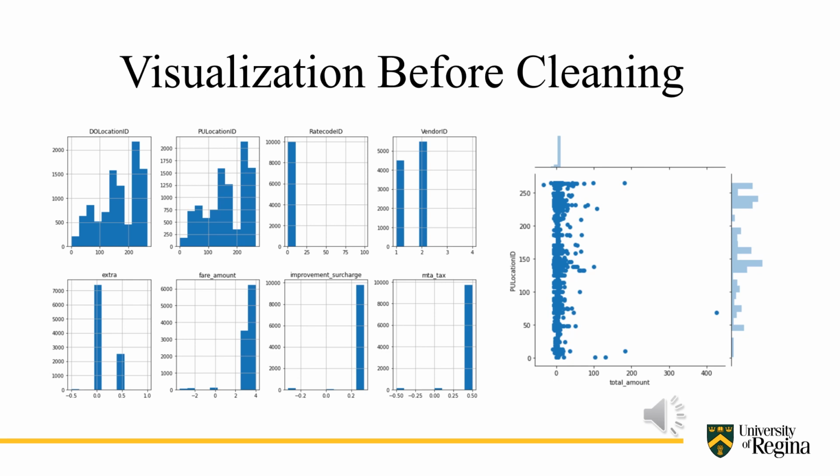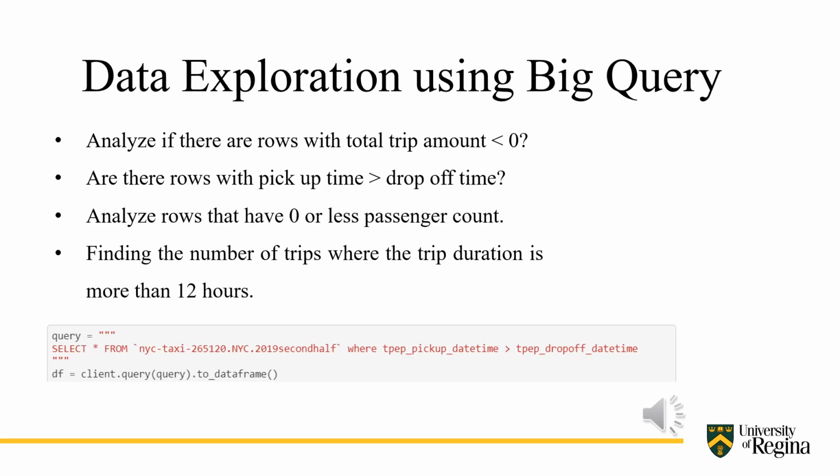And on the right hand side, there is a joint distribution plot that showcases the distribution between two variables. I also carried out some data exploration using BigQuery in order to find the outliers. I analyzed if there were rows with total trip amount less than 0 and the pickup date time greater than drop off time, the rows with 0 or less passengers, and the trips where the trip duration is more than 12 hours, because the permitted duration is only 12 hours.